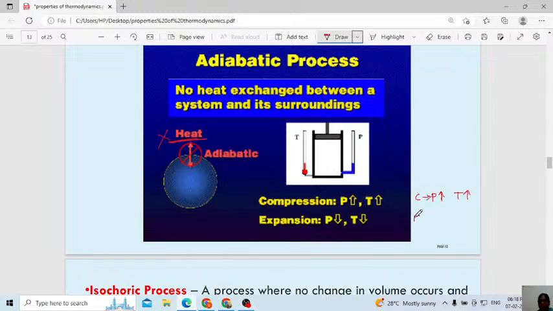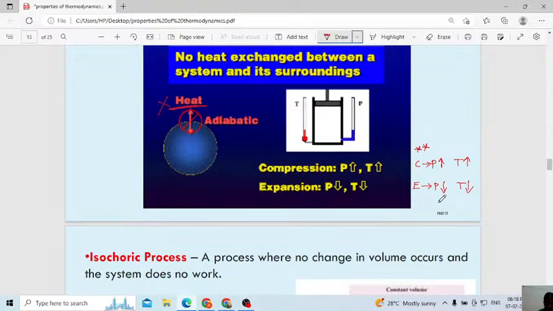In expansion, pressure also decreases and temperature also decreases. This one is very important. In compression, the pressure and temperature change will be more. In expansion, pressure and temperature get decreased.